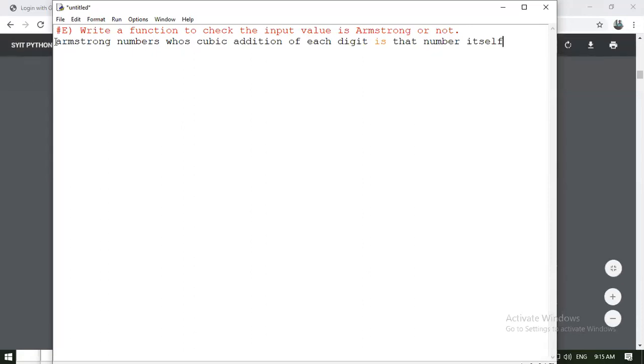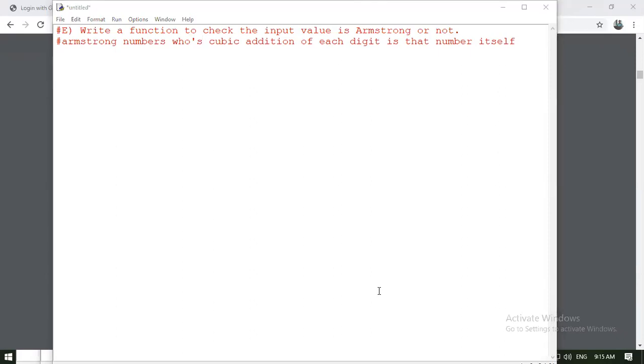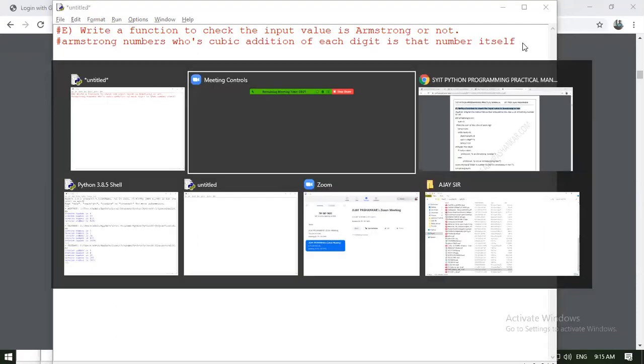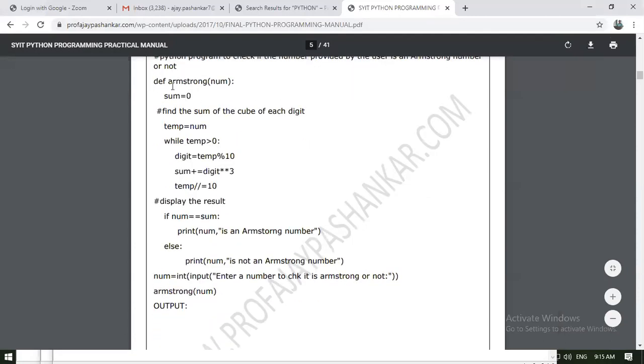Is that clear? Armstrong numbers are numbers whose cubic addition of each digit is that number only. Okay, got that? So, for example, 370, 371, 153 are example numbers.